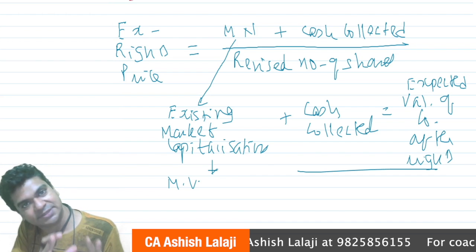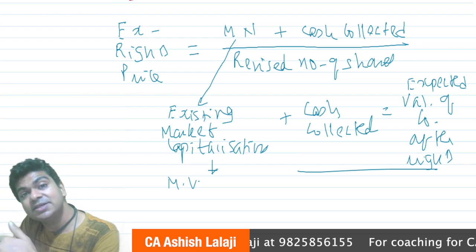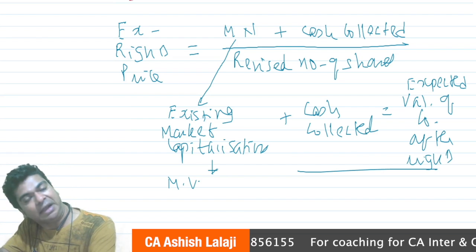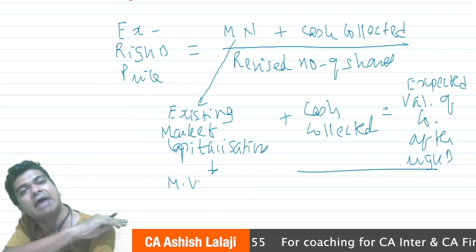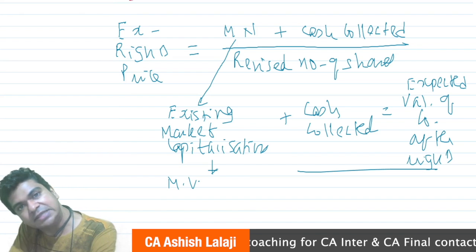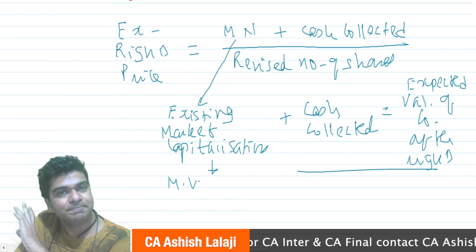I hope it's making sense. Existing market value plus expected increase in market value because of the cash collected. So this is giving me the expected value of the company after the rights issue, and I will divide that by how many shares are there after the rights. That's your revised number of shares, and that is what will give me the ex-rights price.